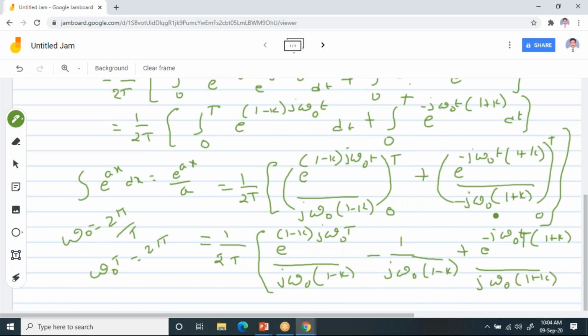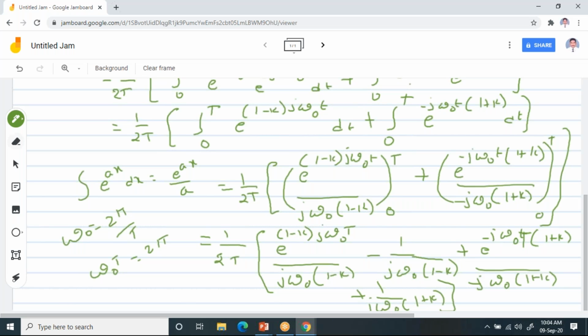This minus and minus becomes plus, since e power 0 is again 1 by j omega naught into (1 plus k). Now this is how you are going to write it. Now observe these terms.